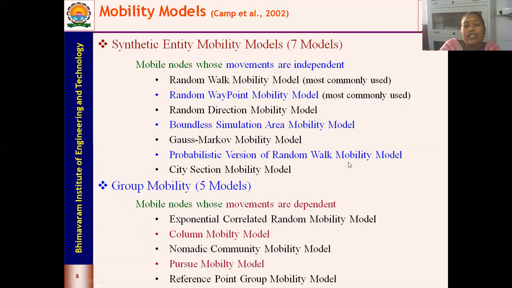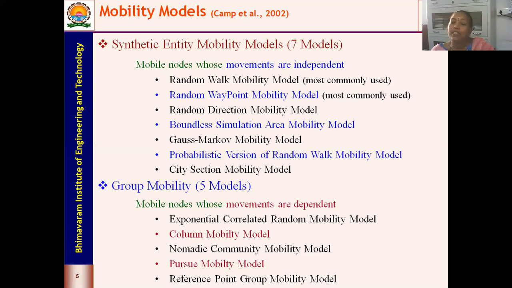Generally, in synthetic entity mobility models, the mobile nodes' movements are independent. As I said, we had the random based model, where the movements are independent. That means each node will have its own speed and direction, and at that particular time, whatever speed and direction it has, it will be moving in that direction. It does not depend upon, or is not influenced by, any other parameters. Whereas in the group mobility model, the movements are dependent.